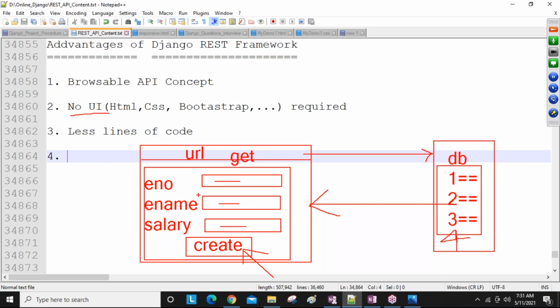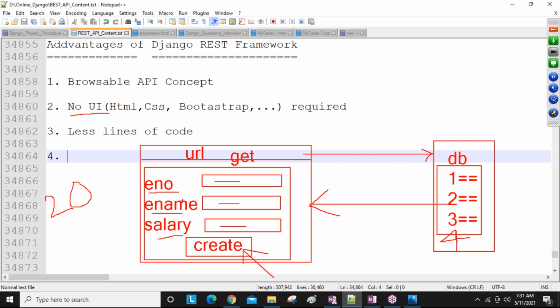So if you want to design this HTML, guys, you need the HTML tag, head tag, body tag, title tag, and the form tag. Inside the form tag, an input tag for employee number, again an input tag for employee name, again an input tag for salary. Like this, n number of tags you write. For create purposes, assume 20 lines of code for the create form. For update also 20 lines, for delete also 20 lines. Like that, more coding lines we need to write in Django, guys.